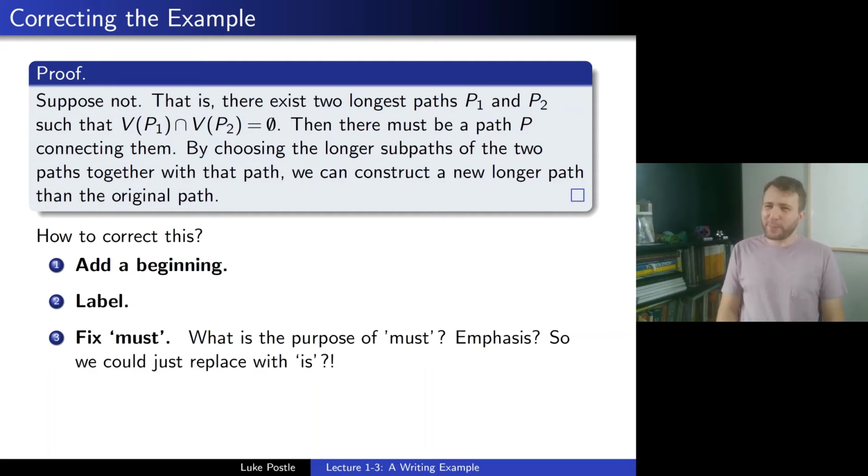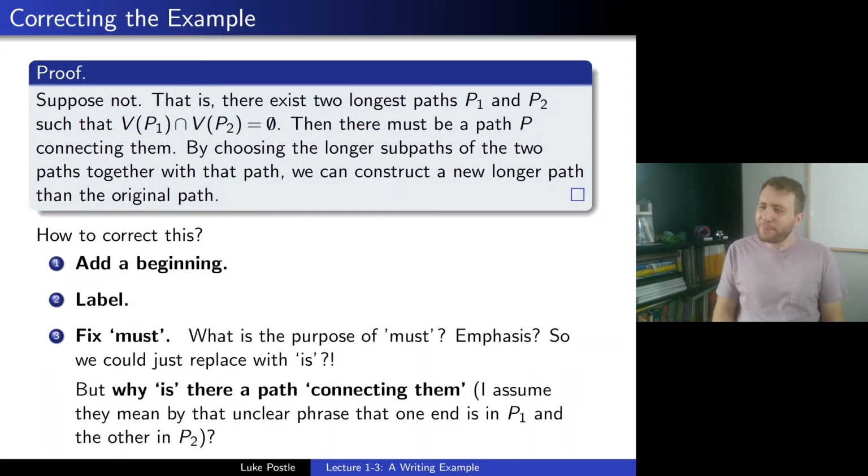Well, I'd argue it's probably emphasis, that it's saying then there is, so we could probably just replace it with "is." Then there is a path P connecting them. But that begs the next question. Why is there a path connecting them? And also, what does connecting them mean? I assume they mean by that rather unclear phrase that one end is in P1 and the other is in P2. So they should have said that and been more formal. So that's the use of informal language there.